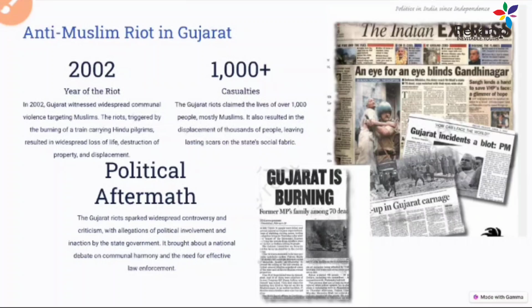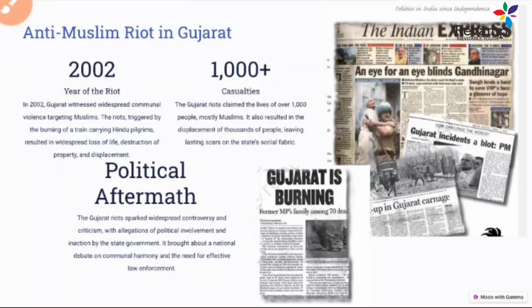Approximately, in the government record, 1100 people died, and this led to a lot of dynamic change in politics also, and a communal cloud started again in the country's politics. There was a lot of communal violence, and even in Bombay a communal impact started. It is also one of the reasons, people say, for the bomb blast that happened in Bombay. So these anti-Muslim riots triggered the politics of the country, and it changed again into communal colors.